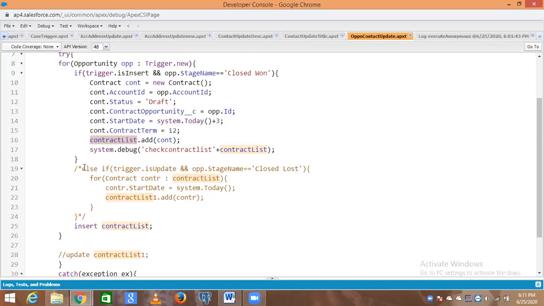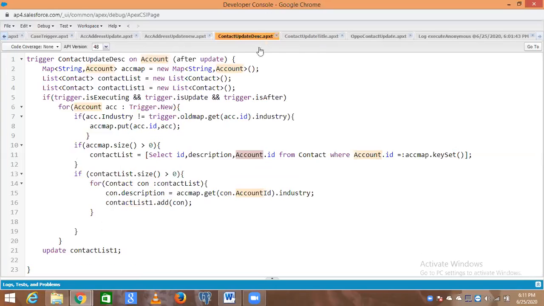Like we have to create an instance for opportunity, then we have to query. No, why will you create the instance of the opportunity? Instance creation means that you are creating a new record. Okay.